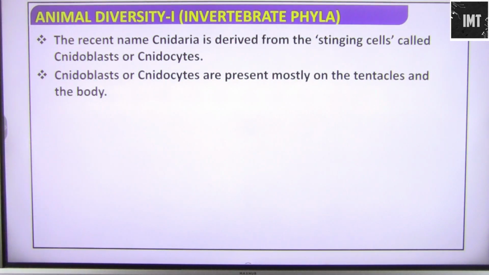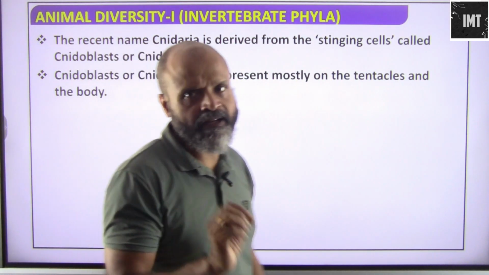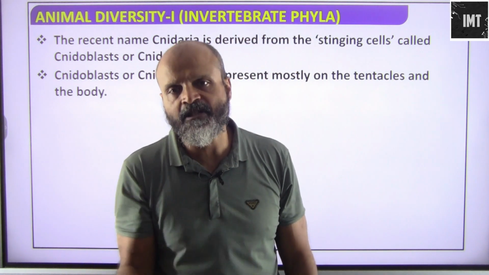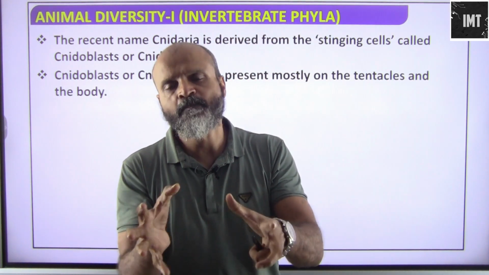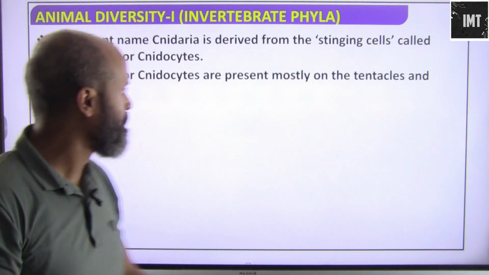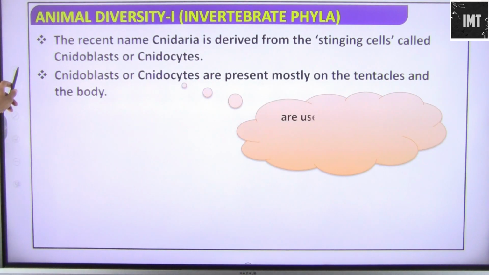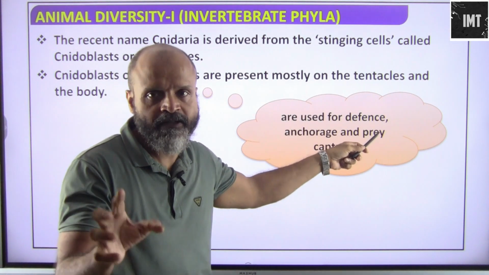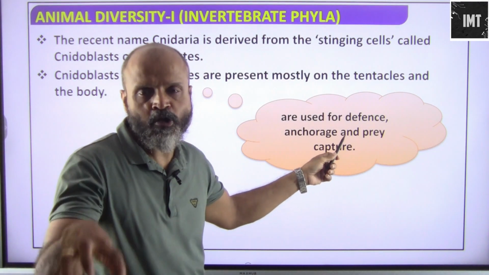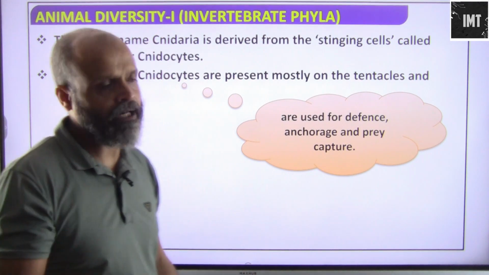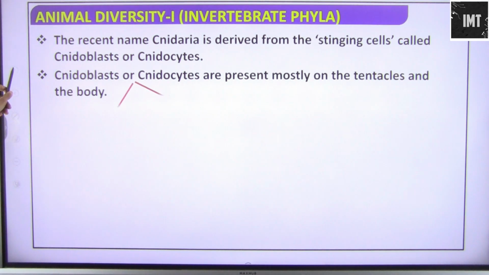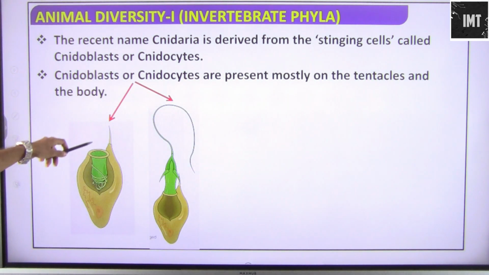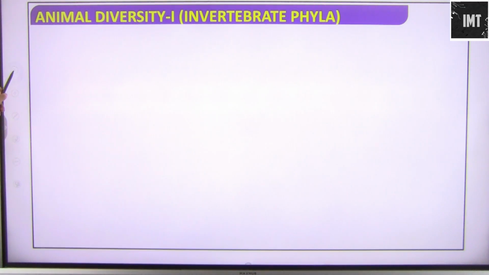Cnidoblasts or cnidocytes are present mostly on the tentacles and the body. So these cnidoblasts basically secrete poison, and they can be used either in defense mechanism by the animal species, or it can be used to catch prey as well. Okay, so there are tentacles which are used for defense, anchorage and prey capture. At times this is used for defense to protect them from other animals, anchorage to anchor them, and prey capture obviously to attack and feed and capture their own prey. So cnidocytes, if you look at this, these are stinging cells. These are pointed stinging cells and they can sting.